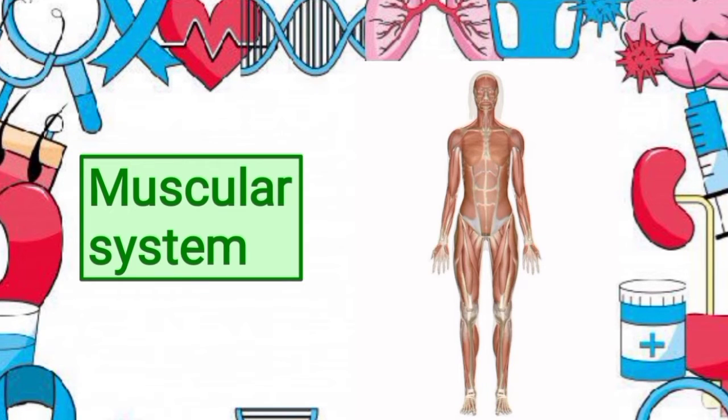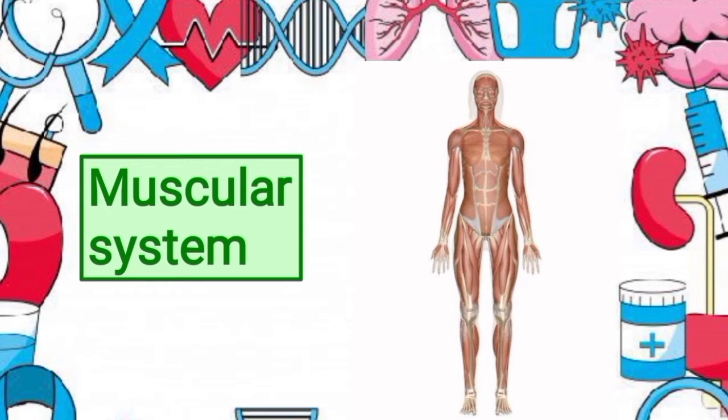Now let's understand the muscular system. The muscular system consists of 3 different types of muscles, including skeletal muscles, which are attached to bones by tendons and allow for voluntary movement of the body.